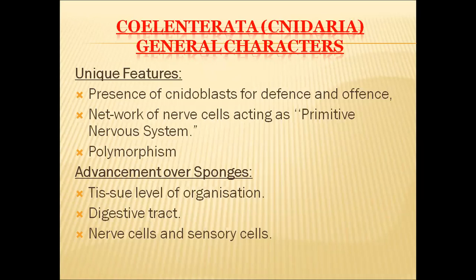So a primitive nervous system has arisen in these organisms for the first time. And polymorphism also is present in these organisms, which cannot be seen in any other animal phyla. So nidoblasts, a network of nervous system, and polymorphism are the unique features of these organisms.